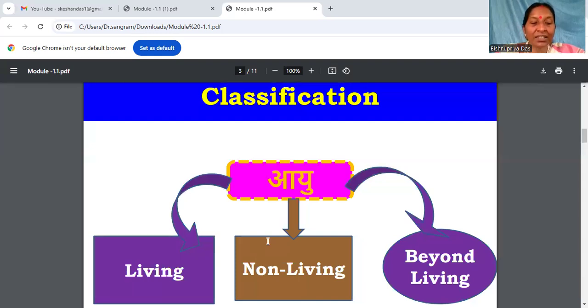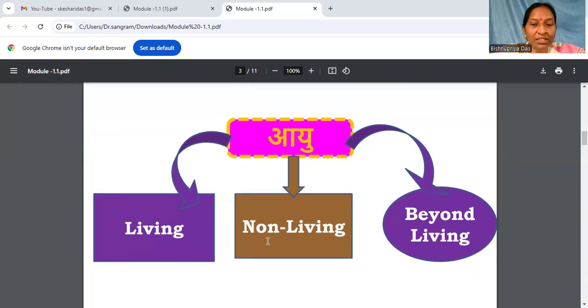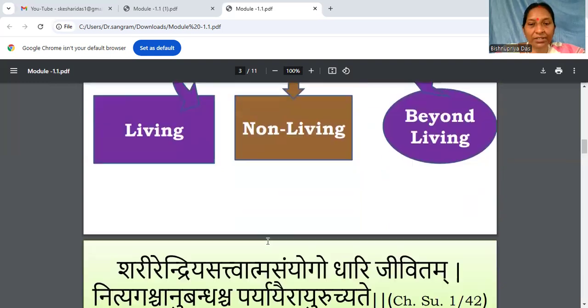For a broad classification here, there is living, non-living, and one category kept beyond living. Living we know, non-living also we know. Beyond living, what I would like to say here is the virus category. Viruses are of course non-living, but they have the capability of transmitting disease to healthy persons. Be sure that unless and until they have a host, they appear to be non-living. Therefore, this category is kept under the special heading of beyond living.